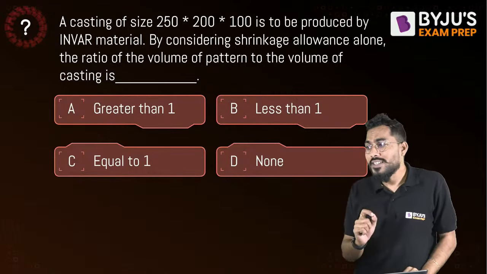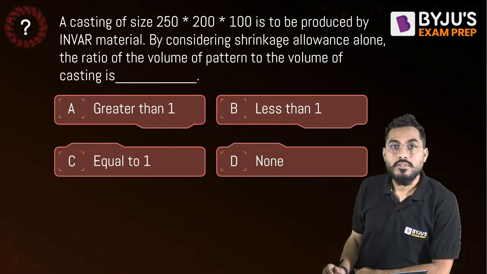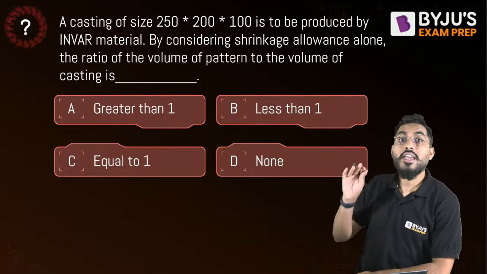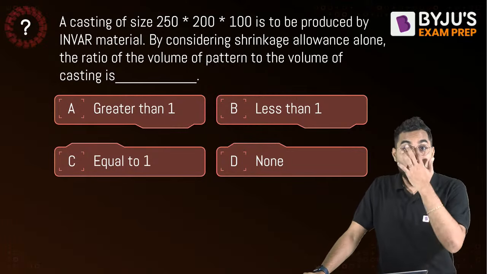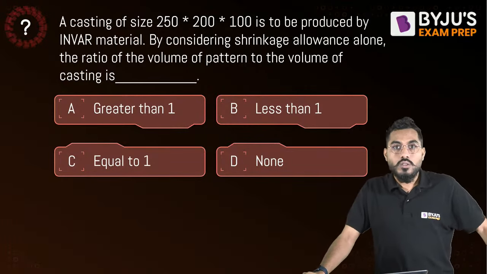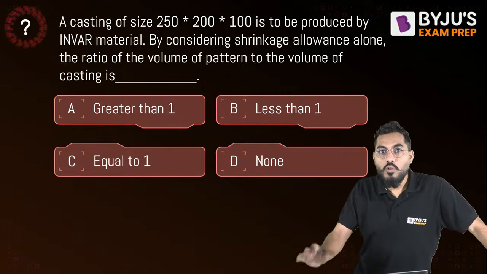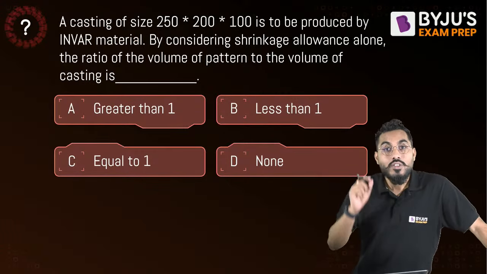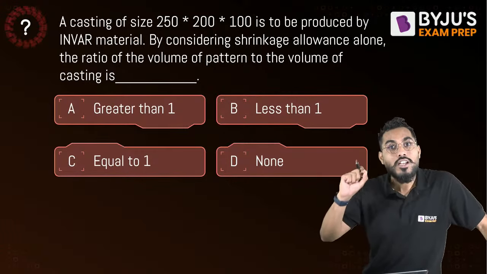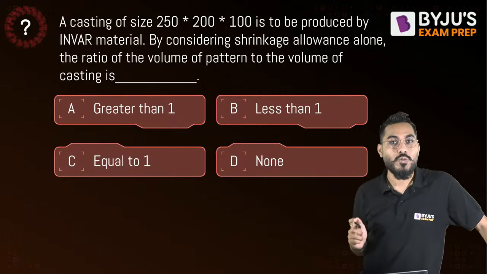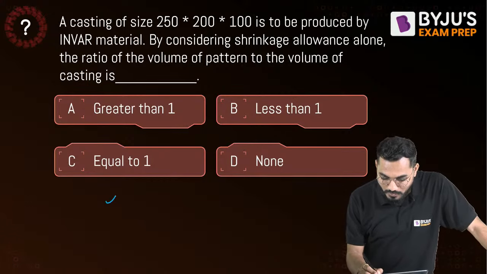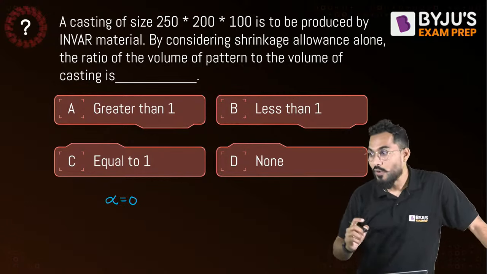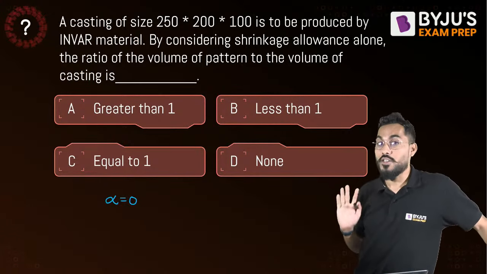Sir, the point to understand is that it is Invar material. Do you understand what this material is? So can I say that whenever we talk about an Invar material, the coefficient of thermal expansion value for Invar material is 0. I'm talking about the coefficient of thermal expansion value, the alpha value is 0. What is it? Coefficient of thermal expansion value.